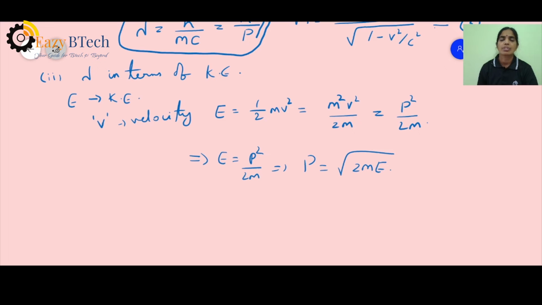In the last case, equation 3, we have seen that lambda is equal to h by p, where p represents momentum. Now I can write the same expression as h by root of 2mE. This is another way.